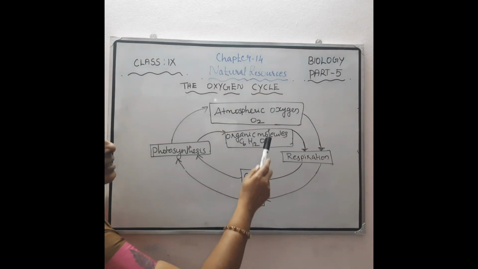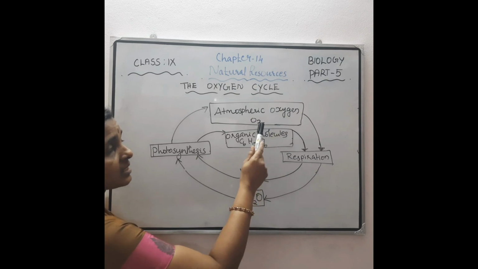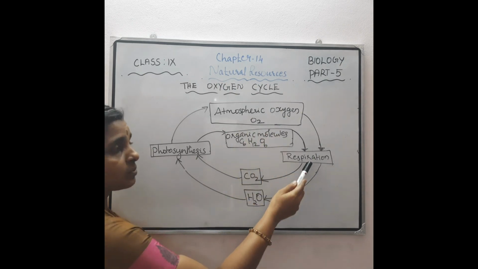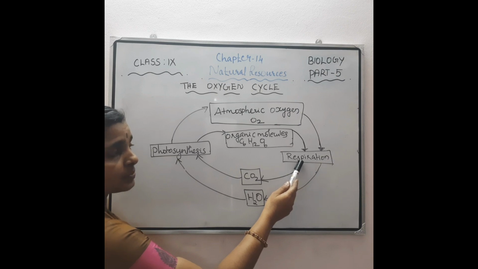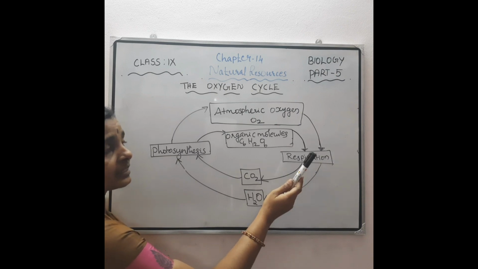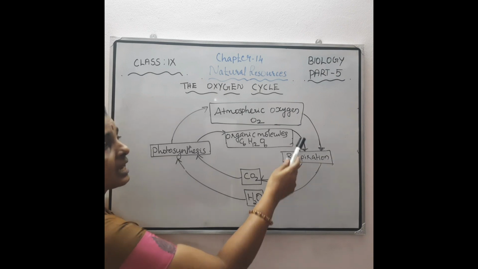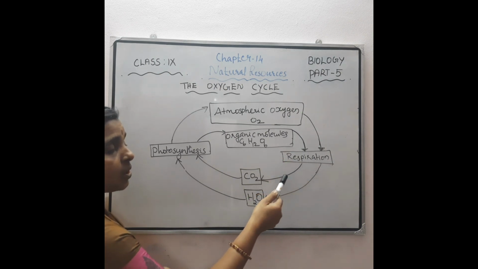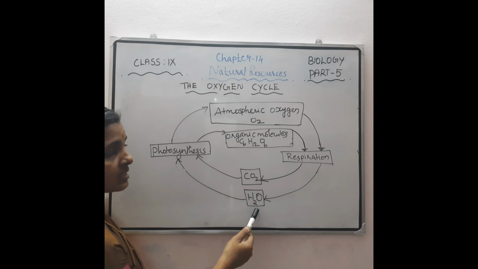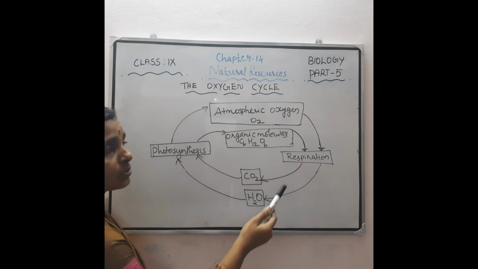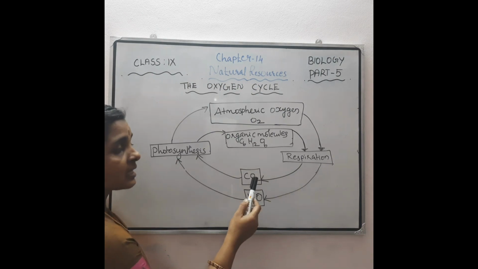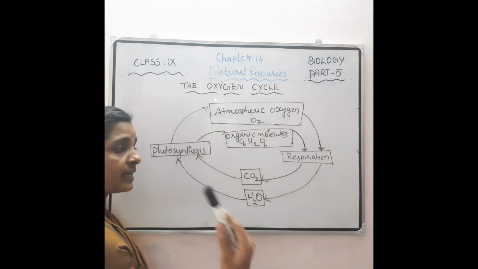Once again, the atmospheric oxygen present in gas form is utilized for respiration, not only for respiration, but also for combustion, nitrogen fixation, etc. And this respiration leads to the release of carbon dioxide and water, that is glucose breakdown. During respiration, the glucose molecule breaks down to form carbon dioxide, water and energy.